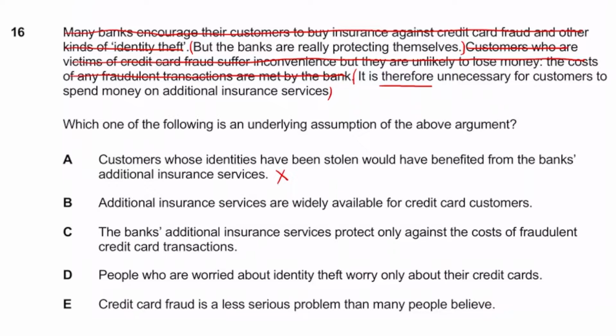And really, that's why I don't like this one. And C, the bank's additional insurance services protect only against the cost of fraudulent credit card transactions. So putting it in a sentence, it's unnecessary to spend money on additional insurance because the bank basically already covers you, assuming the bank's additional insurance protects only against the cost of fraudulent credit card transactions.